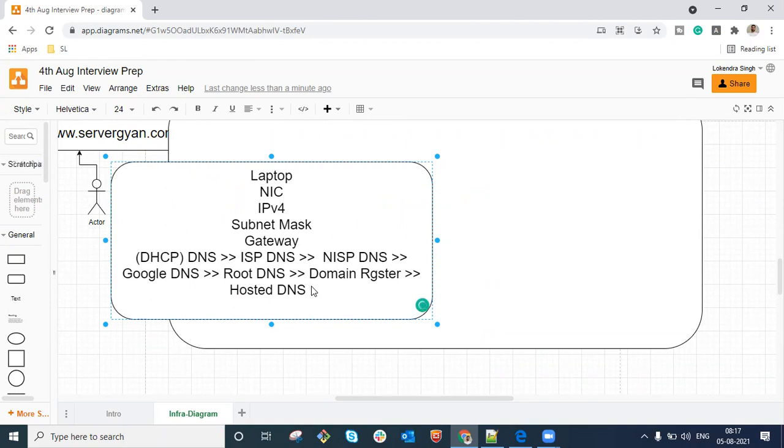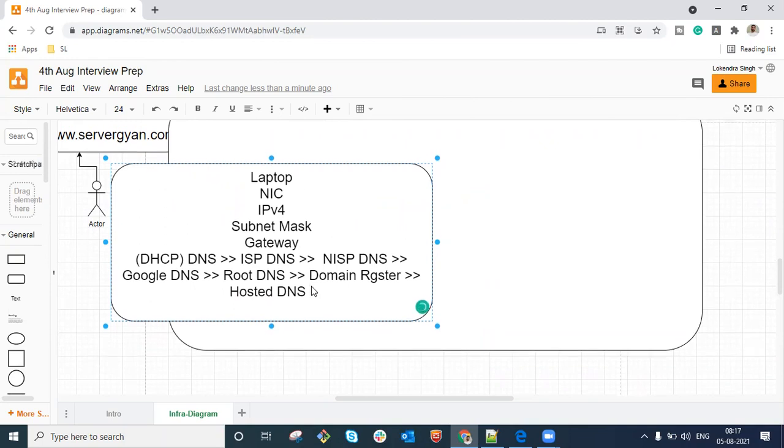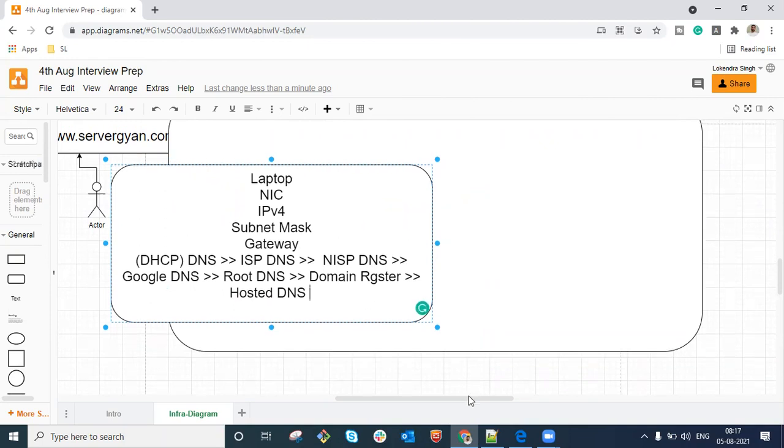Okay, so I have a question here. Sorry to interrupt. Actually, sir, if we have configured DNS 8.8.8.8, which is a Google DNS, in our PC, then will the request go to the ISP DNS? I don't think so. No, directly the request would go to the Google DNS.